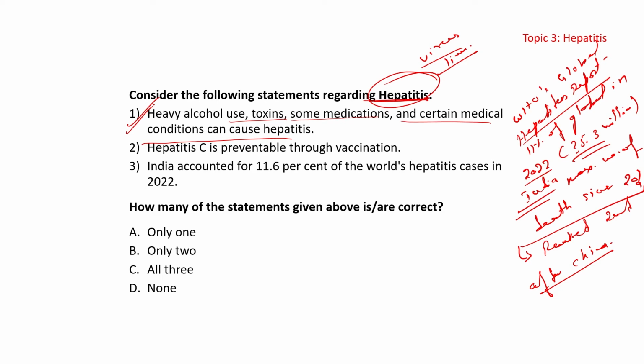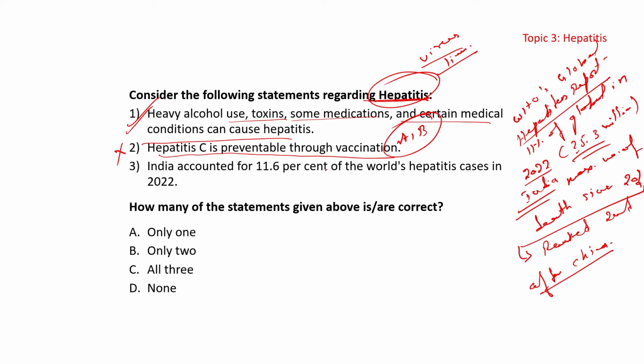Number two statement: hepatitis C is preventable through vaccination. No, it is not yet preventable through vaccination. We have the vaccine for A and B. Keep in mind, we have the vaccine for A and B, but we don't have the vaccine for C, because C के लिए कोई vaccine नहीं है. And why? Because it is mainly spread through blood contact, जो या तो ड्रग को इंजेक्ट करते वक्त या ट्रांसफ्यूजन के वक्त जो ब्लड का होता है उसमें ये आपको हो सकता है.